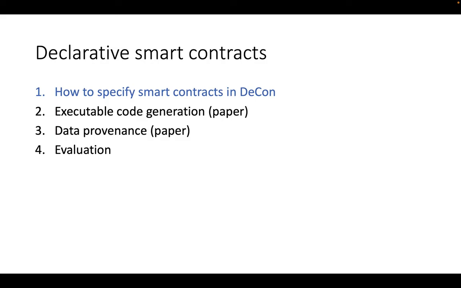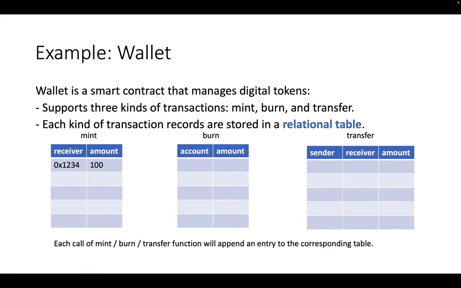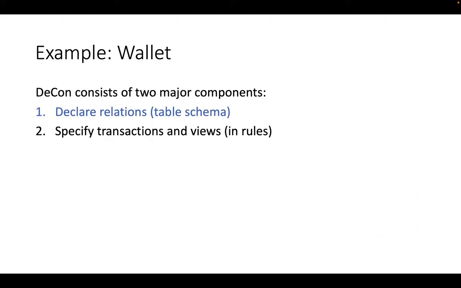Next, I'm going to show you in detail how to specify smart contracts in Decon. If you know Datalog already, it will look very similar to you. So again, we have this example wallet, and it's a smart contract that manages digital tokens. It supports 3 kinds of transactions: mint, burn, and transfer. Each kind of transaction's records are stored in the relational table here.